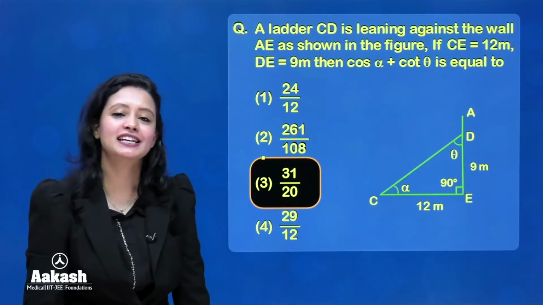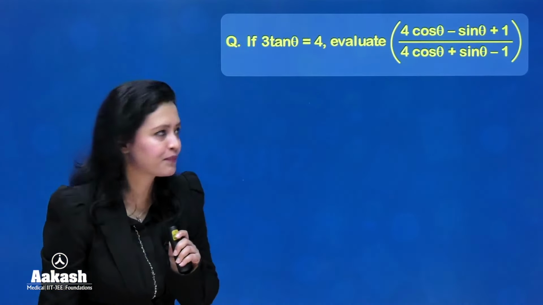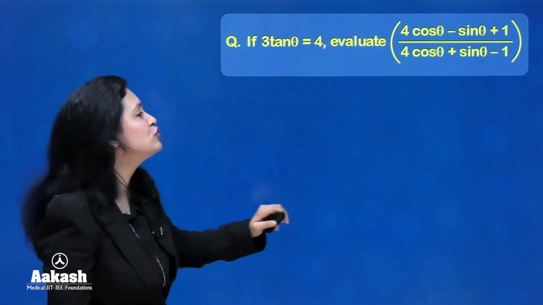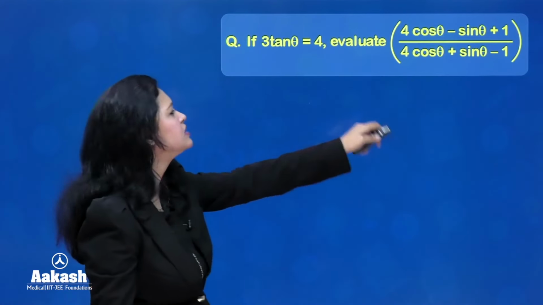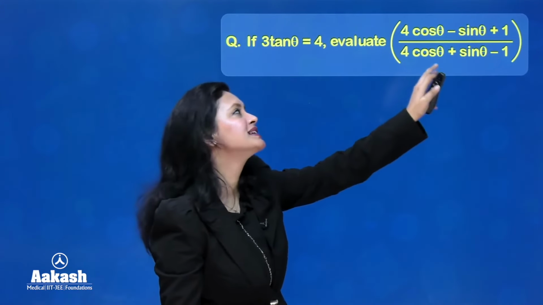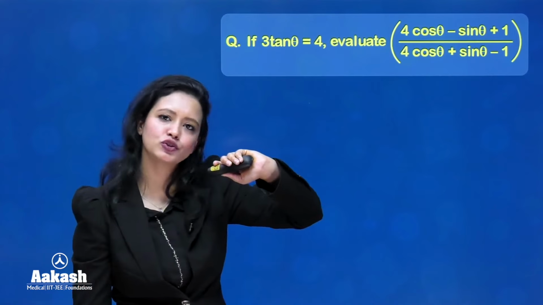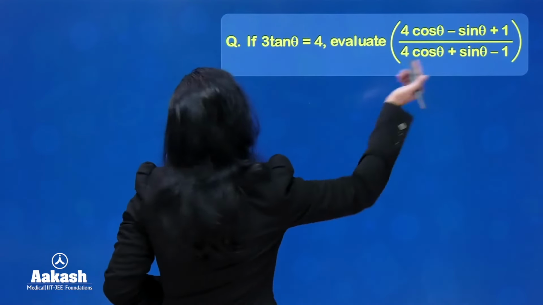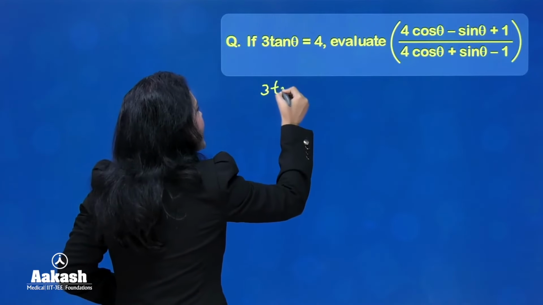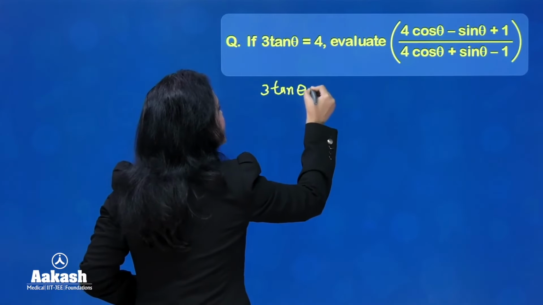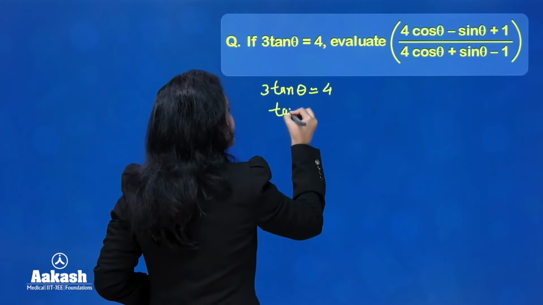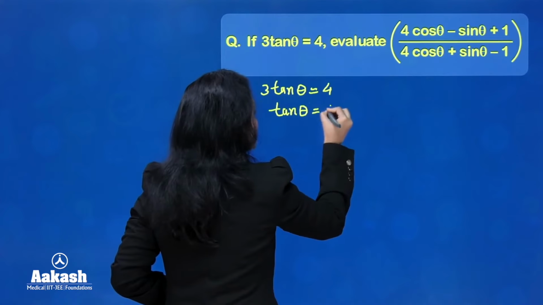Right? With that, let us move on and let us discuss the next question. Okay, if 3 tan theta is equals to 4, we have to evaluate in brackets (4 cos theta minus sin theta plus 1) over (4 cos theta plus sin theta minus 1). So let us do this, okay? Chalo ji. So first of all, it's given that 3 tan theta is equals to 4, right? So from here you can say that tan theta is equals to 4 over 3.